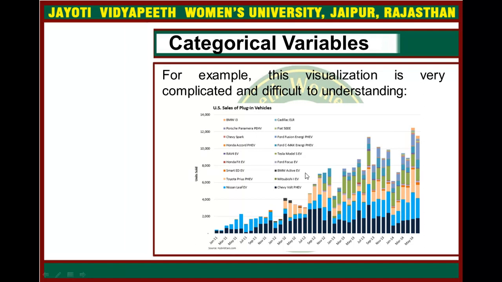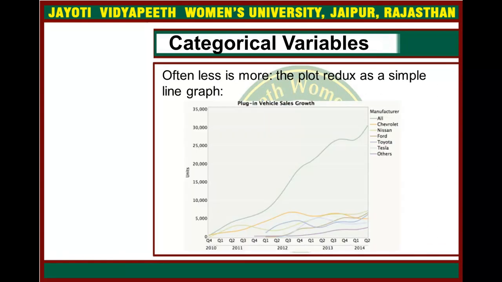So often less is more. The plot reduces to a simple line graph. You can see here this is a line graph chart. This is for all, this is for the rest of the things.